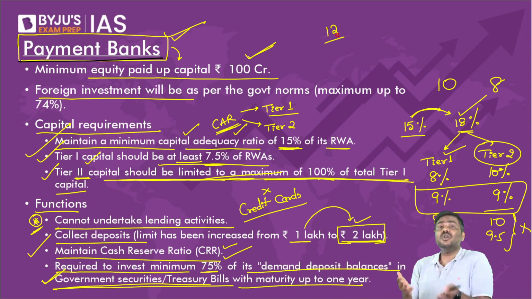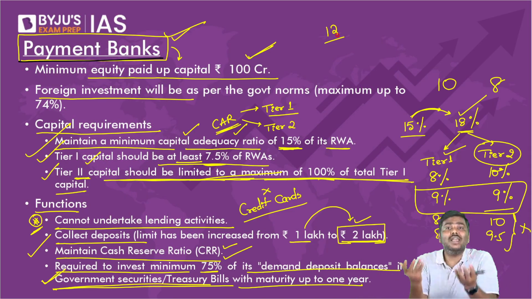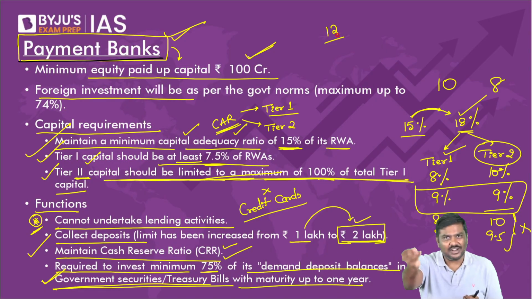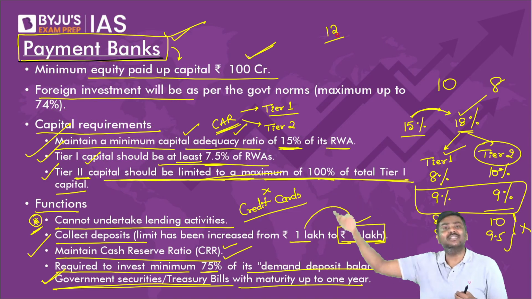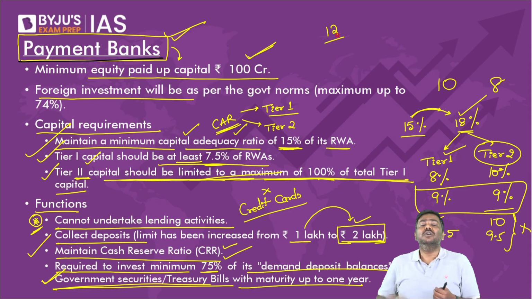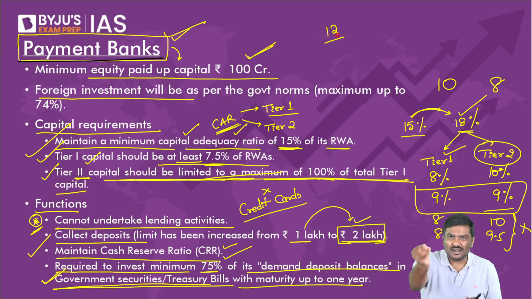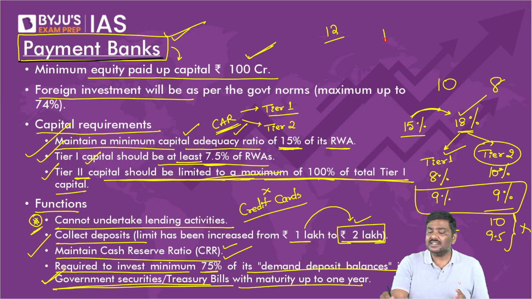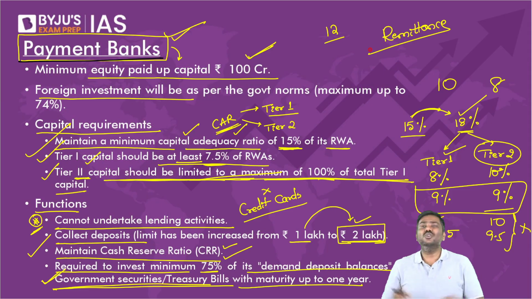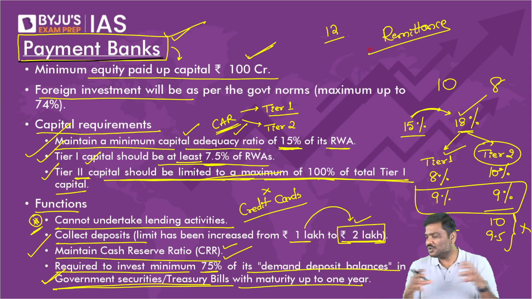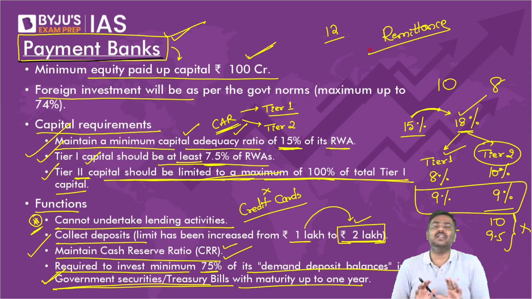On the other side, you are not allowed to give loans. So from where are you allowed to earn money? You are allowed to invest in government securities and generate returns there. You keep remaining deposits with other banks and earn interest there. Provide banking services, earn certain charges there. Provide remittance services. Remittance simply means a transfer of money. Earn certain money there. So the scope of earning profits is very, very limited in payment banks.